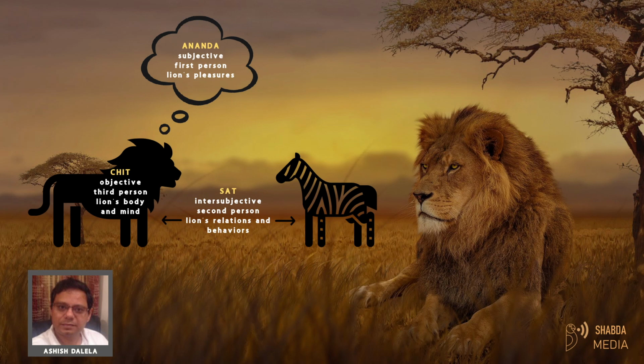Now, modern science studies everything only in the third person manner and neglects the first person and the second person account of a species. So, by a species, we mean that which is known only in the third person manner.